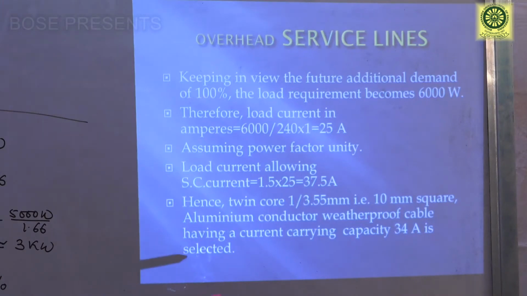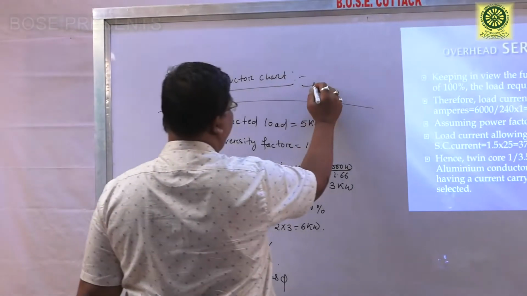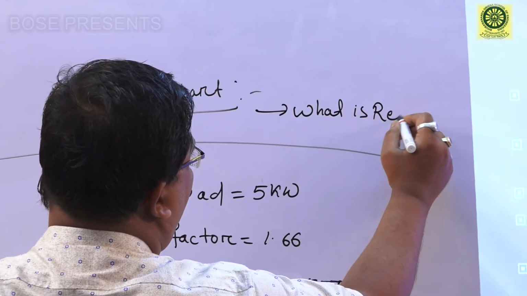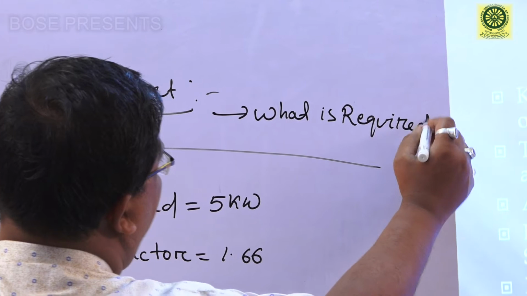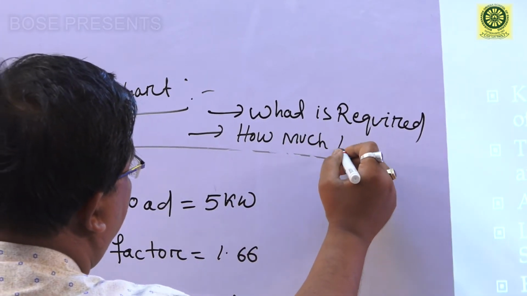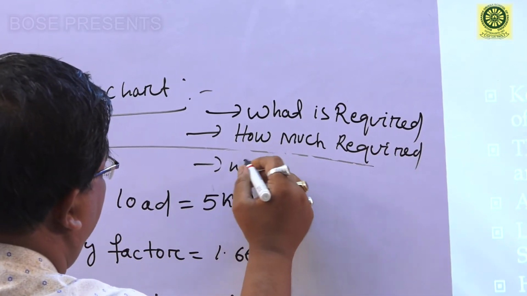After selecting the conductor, our next job is to find out how much is required. In estimating, you have three things to memorize: what is required, how much is required, and what is its cost.